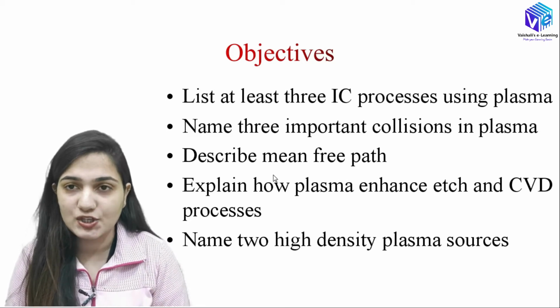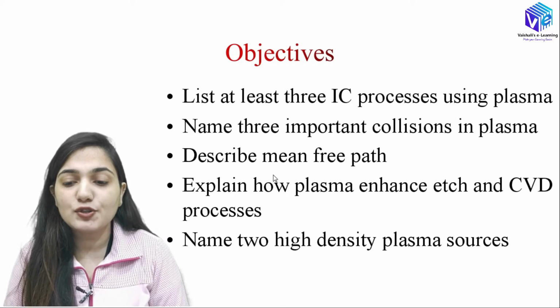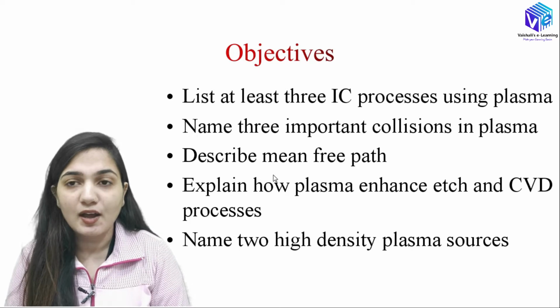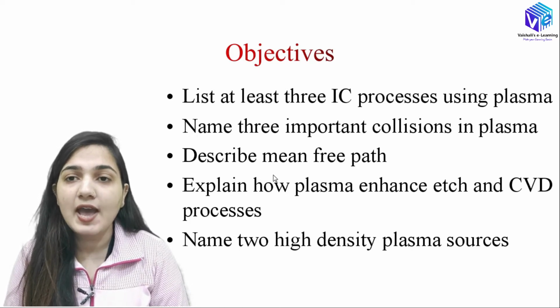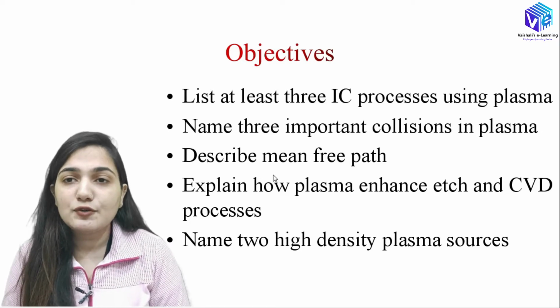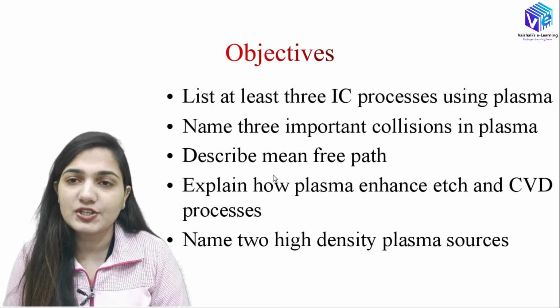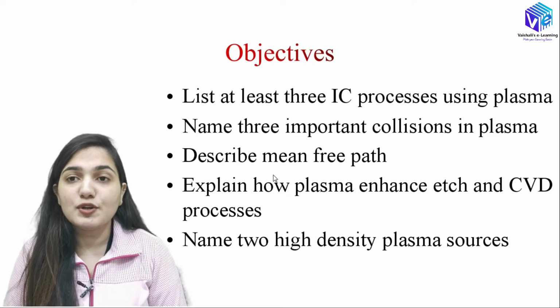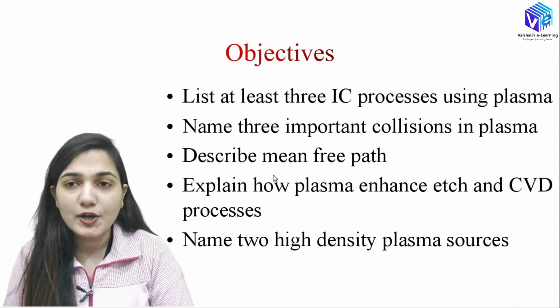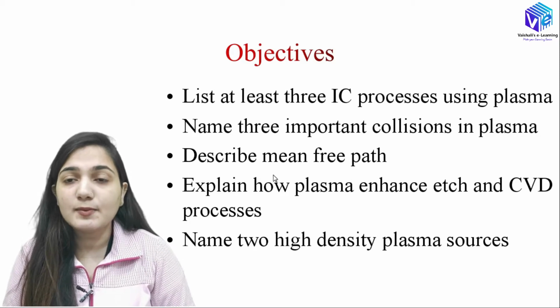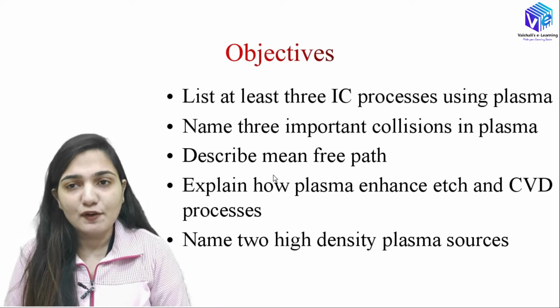acts like a limitation. Okay, so after that we are going to name 3 important collisions that are taking place in the plasma. Okay, so the plasma is composed of various charges which are having the random motion, and due to the random motion there are various collisions. We are going to discuss these collisions in detail. After that we are going to discuss about mean free path. What is mean free path and why we are studying it when we are studying the plasma, and what is its impact on the composition of the plasma. We are going to see that.